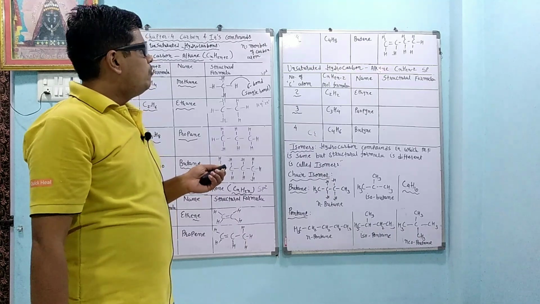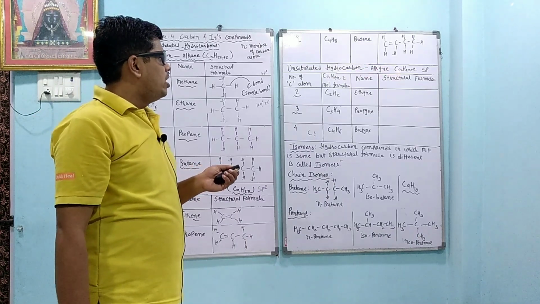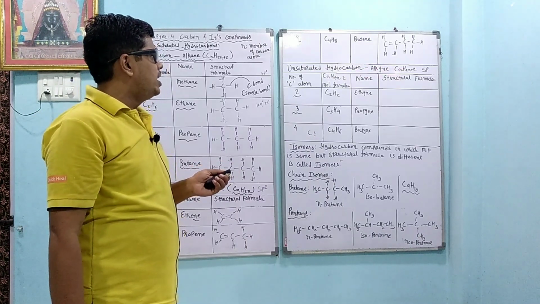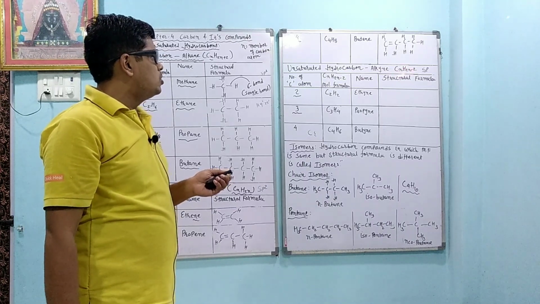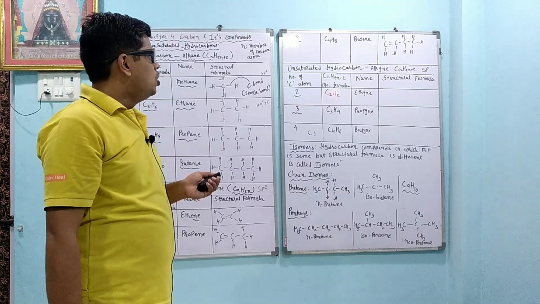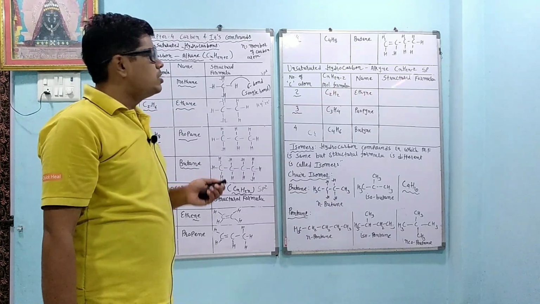Okay, now for alkyne minimum 2 carbon atoms are required, so we write n equals 2, so we get C2. For H we put n equals 2, so 2 into 2 is 4, minus 2, so we get the formula C2H2. 2 carbon is present and a triple bond is present, so ethyne.